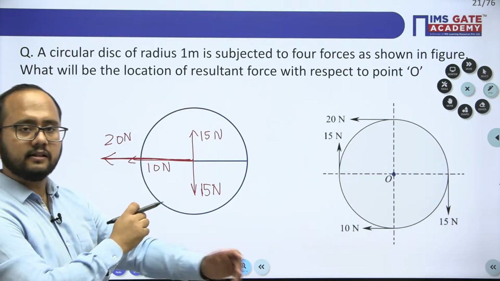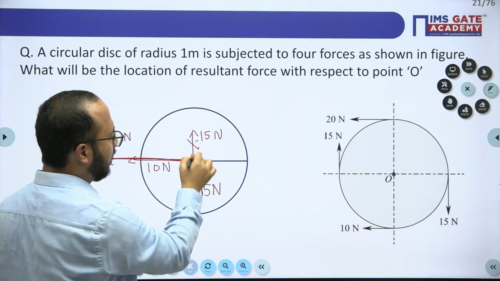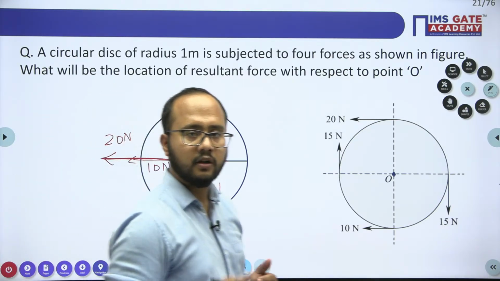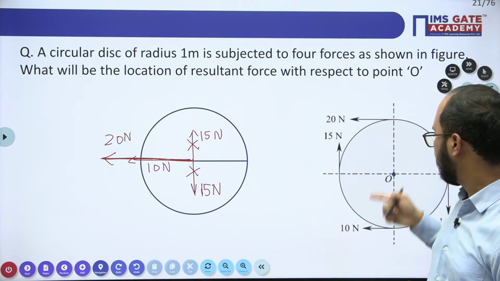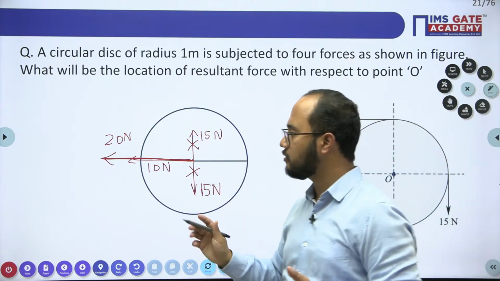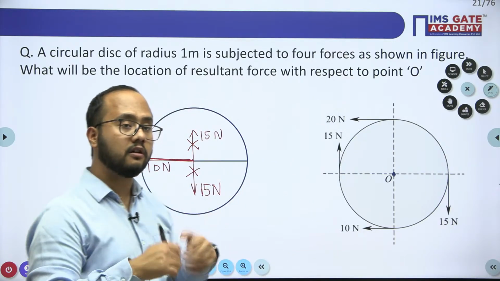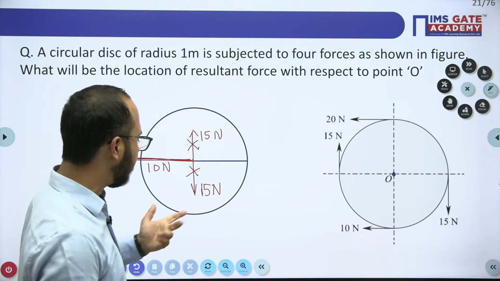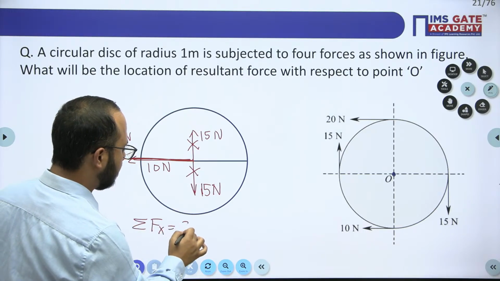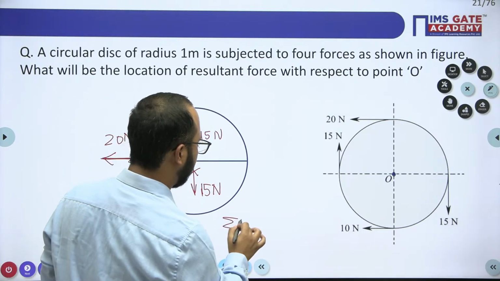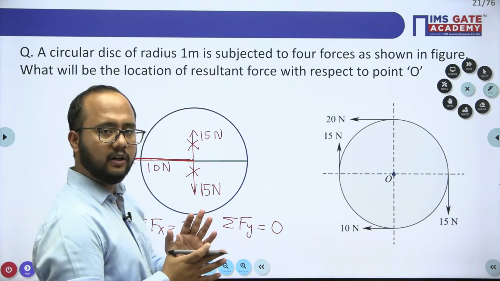So we will get the resultant value. By observing this, the 15 Newton forces cancel out. So 20 plus 10 becomes 30 here. The total resultant force is in the horizontal direction. So the summation of forces along horizontal is 30, and the summation of forces along vertical is 0.